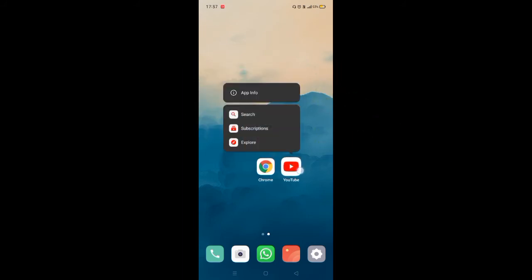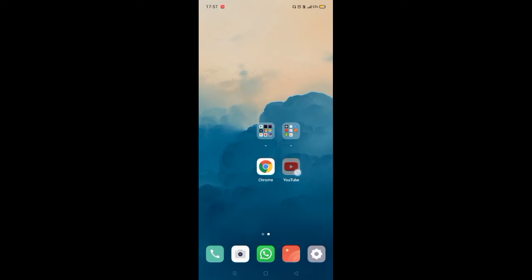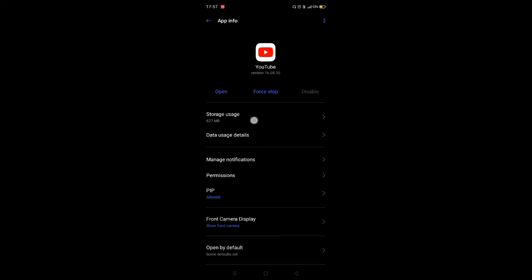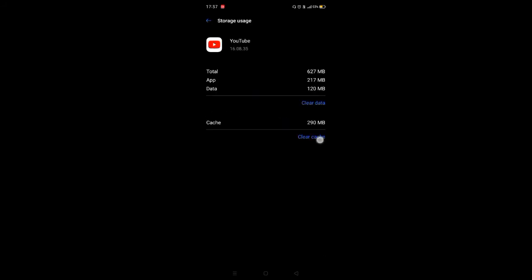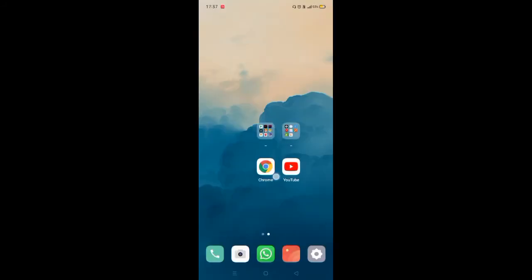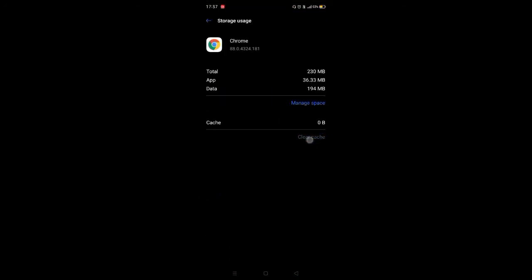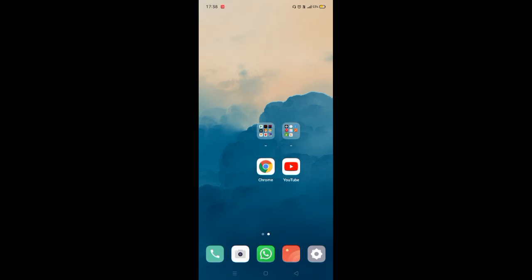So to delete the cache file you have to go to app info by holding the application icon, then storage usage and just clear cache. The same thing applies with Chrome. These two applications generate much more cache, so I am telling you.